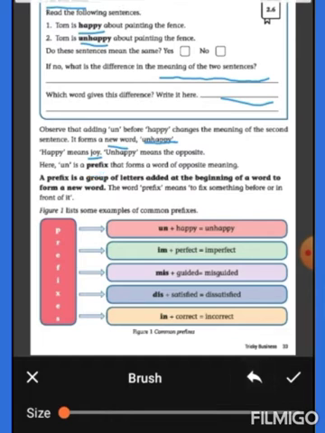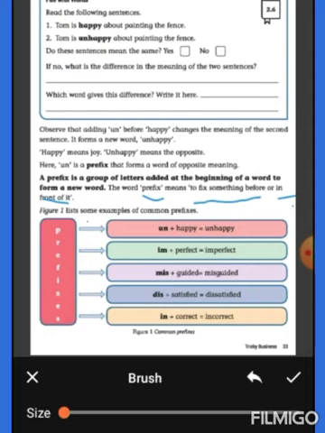Shall we see what is prefix? A prefix is a group of letters added at the beginning of a word to form a new word. The word prefix means to fix something before or in front of it. Usually we add prefix before the words.